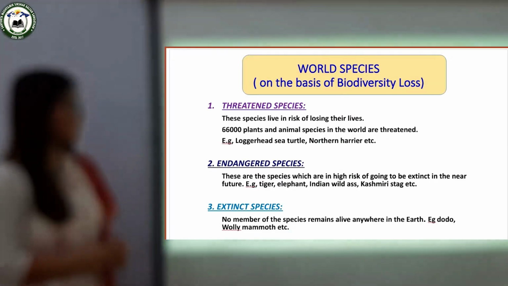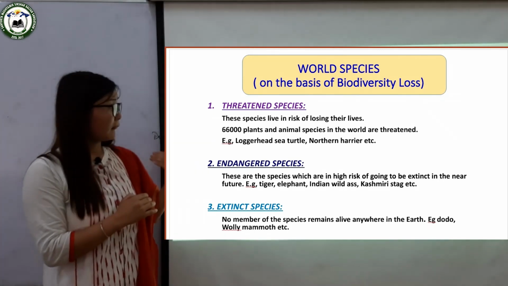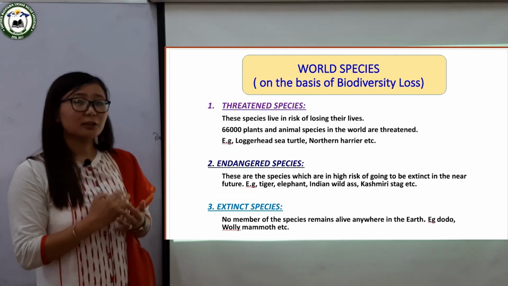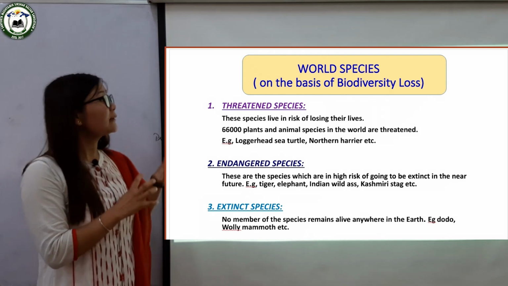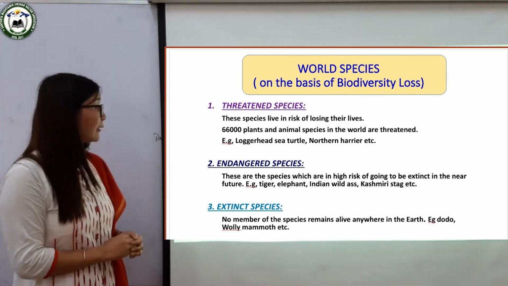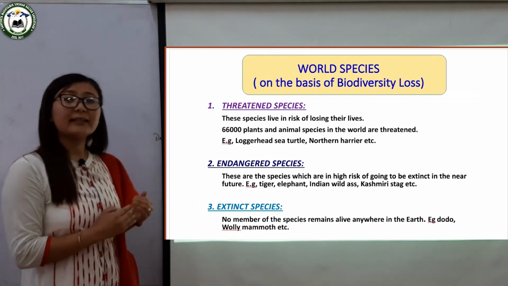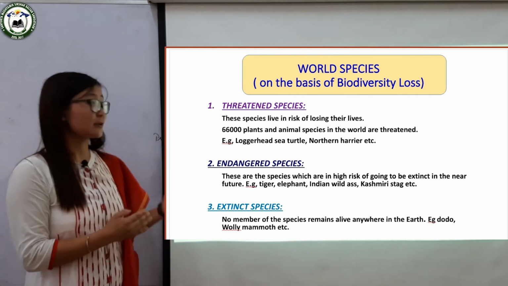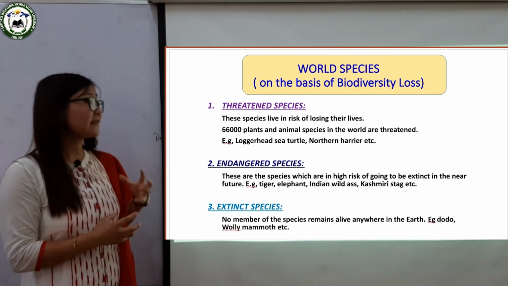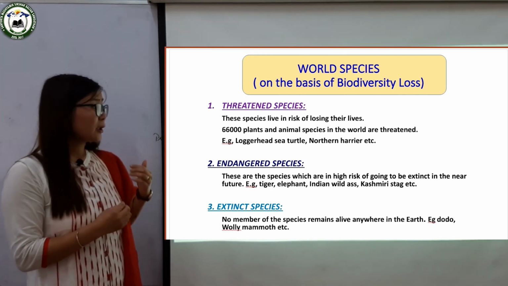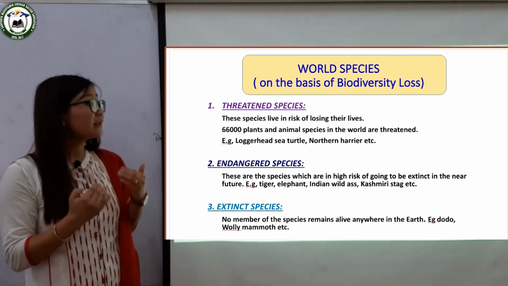So students, now on the basis of biodiversity loss, world species are of three types. These are threatened species, endangered species and extinct species. Threatened species are those species which are living at risk of losing their lives.